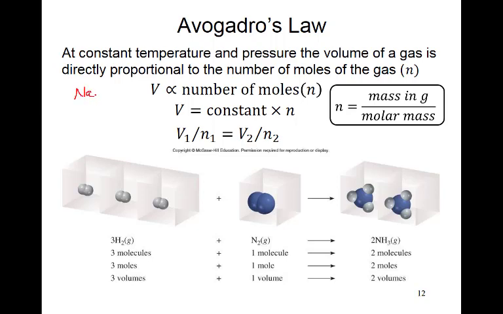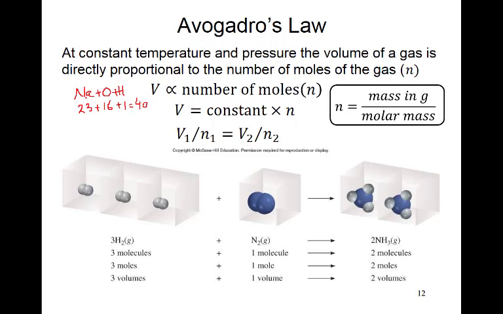Sodium hydroxide, its formula will be NaOH. So you have to make the sum of masses of sodium, oxygen and hydrogen. The mass of sodium is 23 from the periodic table, the mass number of oxygen is 16, and the mass of hydrogen is 1. So the total will be 40. This is the way to calculate the molar mass of any chemical.